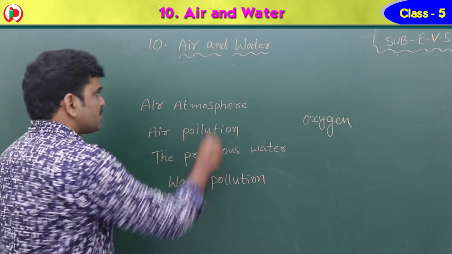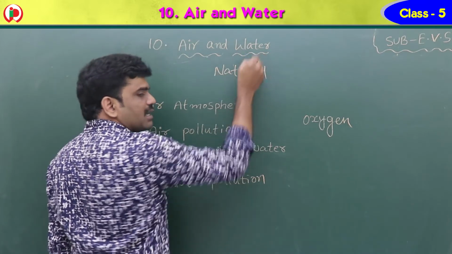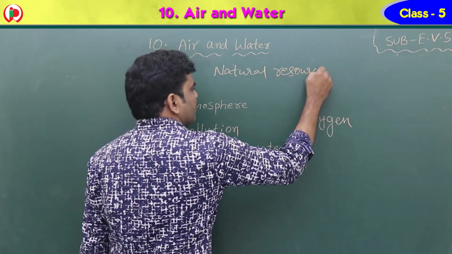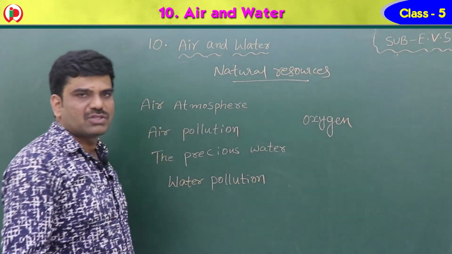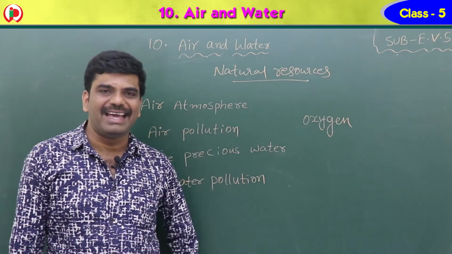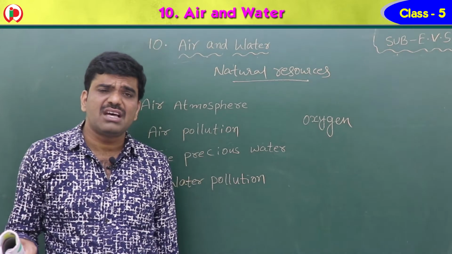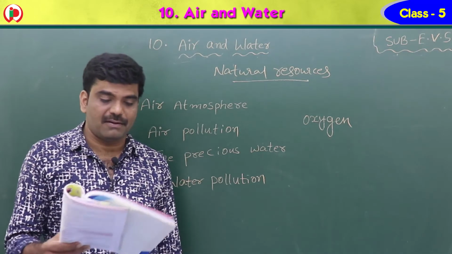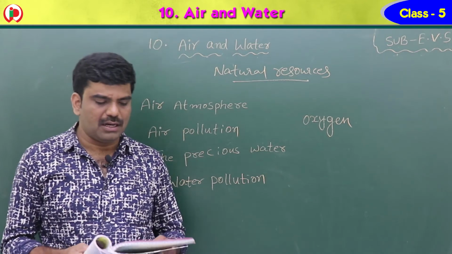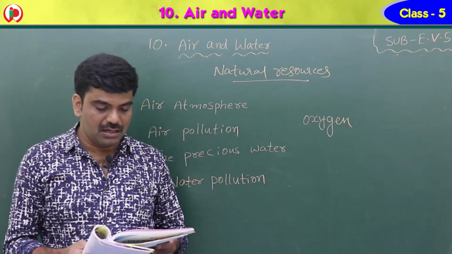Why are these called natural resources? Because no one has created the air and no one has created the water. They are present in nature by itself. That is why they are called natural resources. The resources present in nature, like air, water, sunlight, are all natural resources. They make life possible on the earth.